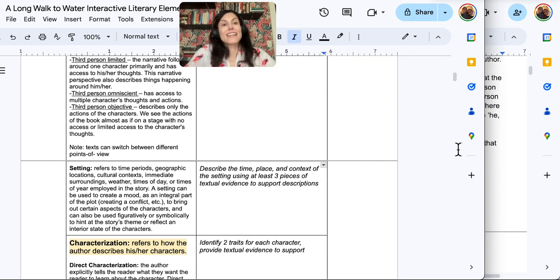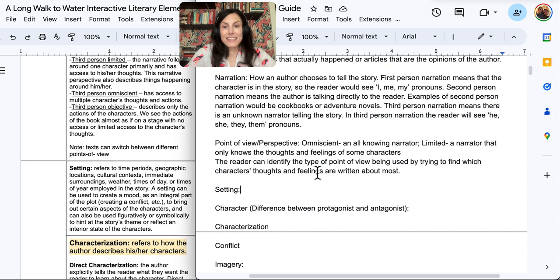The setting is going to have two different settings. So setting is always the time and place that the story is set, or that the story is taking place in. I don't like to use the word in the definition, and technically set and setting is a word. So say the time and place that the story is taking place. And then we can say it also has to do with your context here.